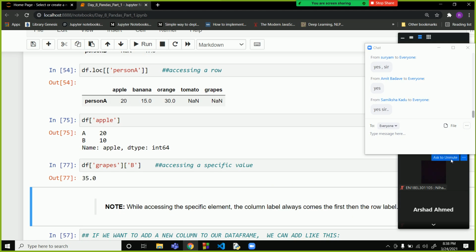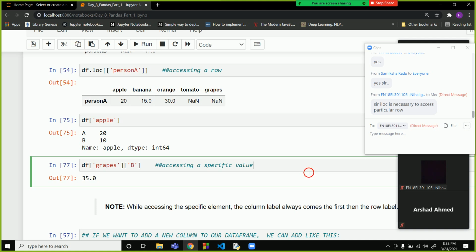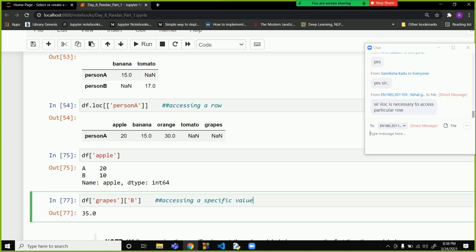Okay. Does anyone have any doubt in this? No, it is not necessary. With iloc, if you want to access the row using the index number, then you can use iloc.